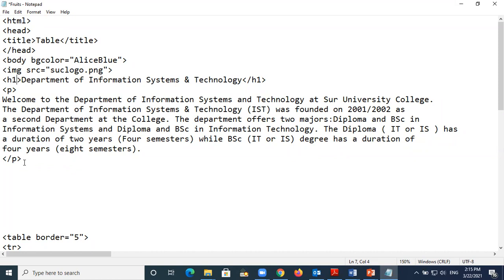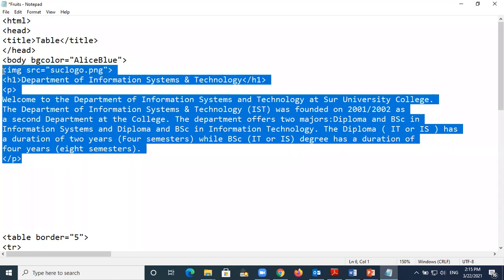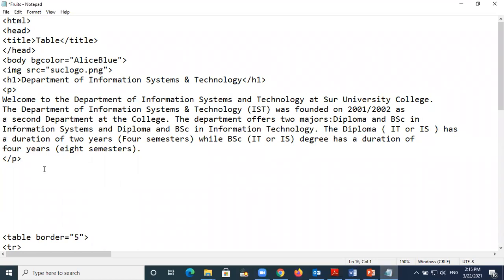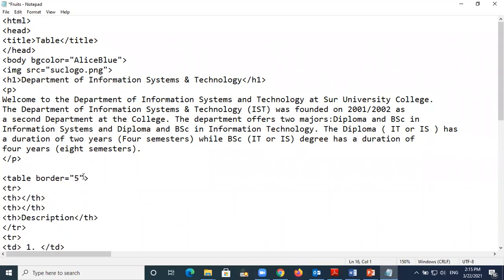Okay, so this part I believe that you already understand. Okay, now let's go for the table now. Okay, let's start the table. So for the table part, you have to put the border. Okay, for those who are taking the web development, you already know these things. Okay, so we are going to design the table, and then we can put it here. Table 5 means that we want the thick border. So that's why I put it 5.